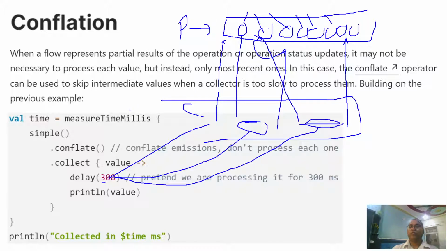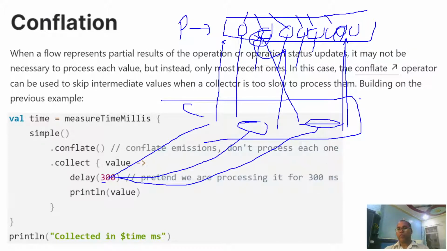In this scenario, we have to take a decision. By default, the consumer is going to take this value, then this value, then this value, all values. So sometimes we take a decision based on our requirement: we really need this data, or whatever I'm requesting at a time, give me the latest value.